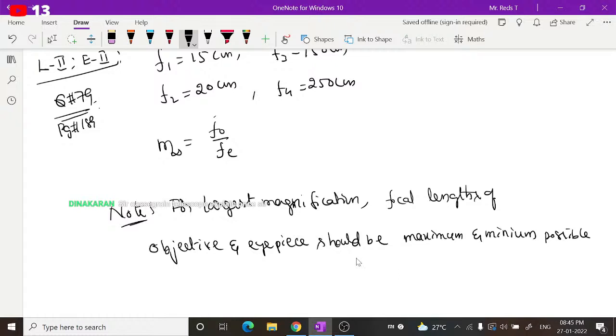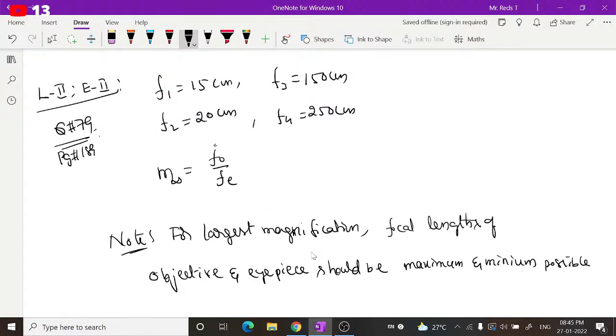So the focal length of the objective should be maximum possible, and of the eyepiece should be minimum possible. Out of this, for maximum magnification you can use f4 as the objective focal length, and the least focal length out of these is f1. So we have to use this as the eyepiece, then only you will get the largest magnification.